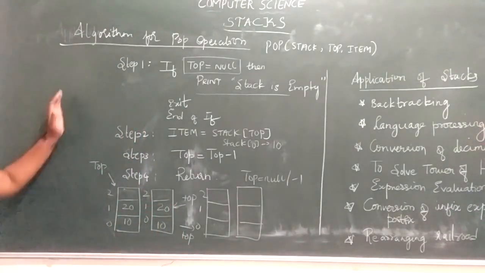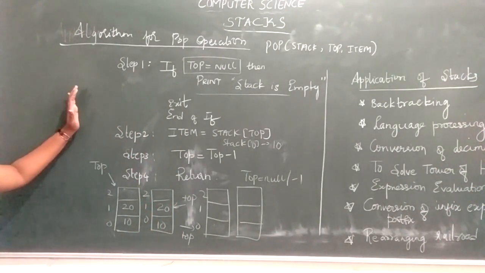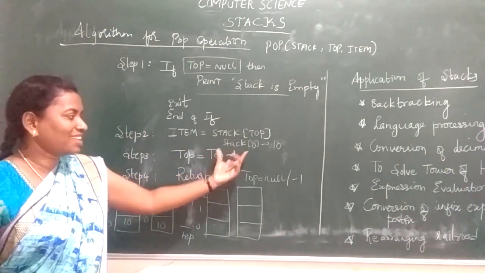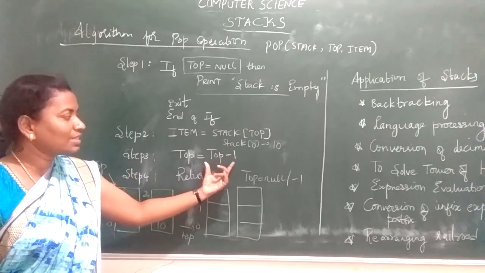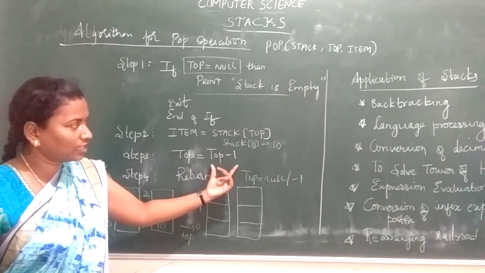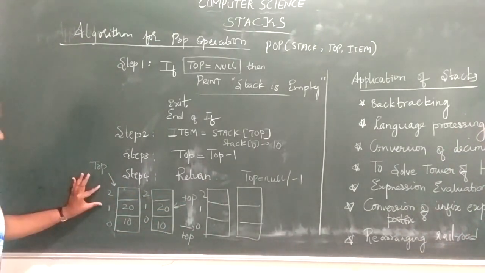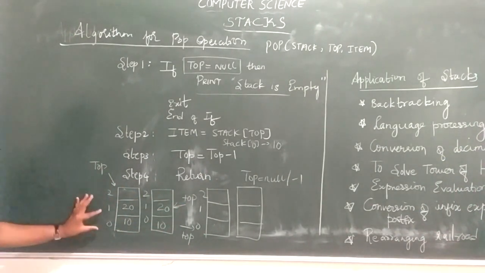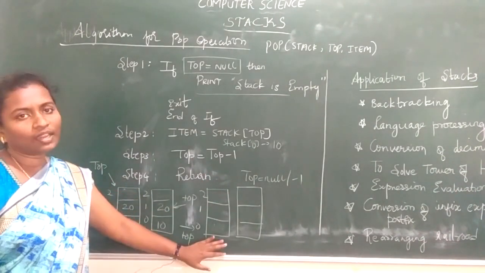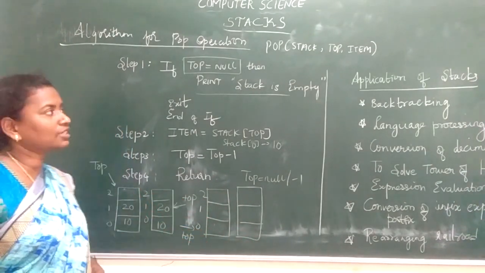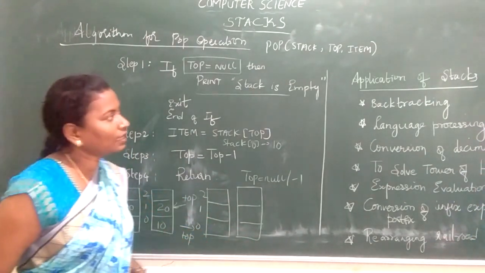Okay, I repeat. Once we start deleting elements from the stack, the top of your stack gets decremented. The top variable gets decremented. So first, what is your topmost element in the stack? We have 30. Then decremented. We have 20. We removed that. Then we have 10. So we have deleted all the elements in the stack. So finally, your stack will be empty, and it pops up the message that stack is empty.